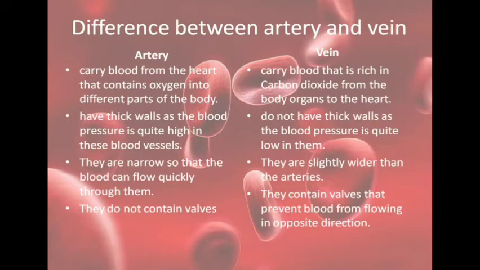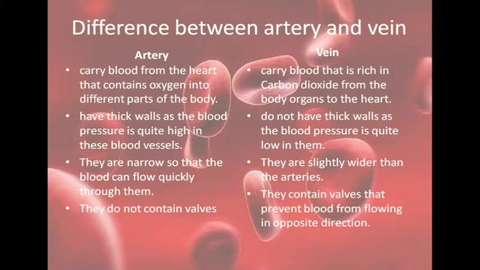Now let us see the differences between artery and vein. Artery carries blood from the heart to the different parts of the body, and in most cases it is oxygenated blood. Artery has thick walls because the blood flows at a very high pressure. Its lumen is narrow so that the blood can flow quickly through it.